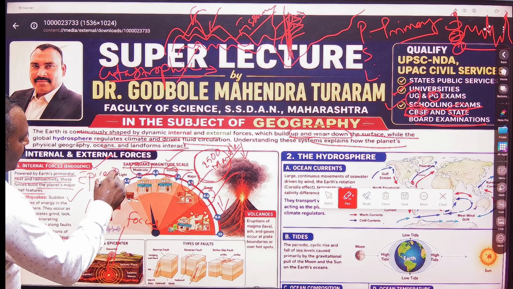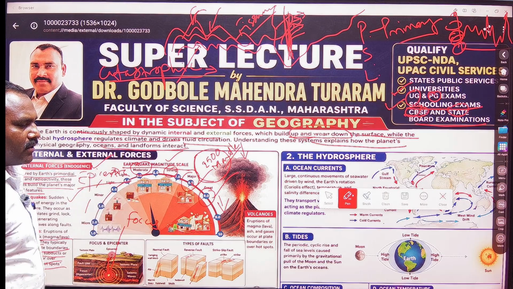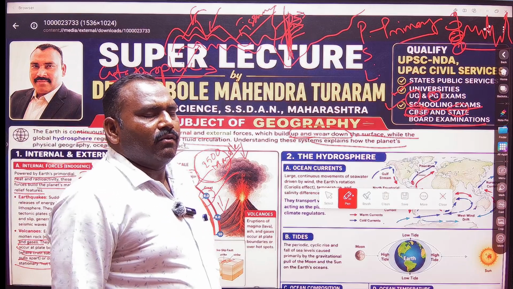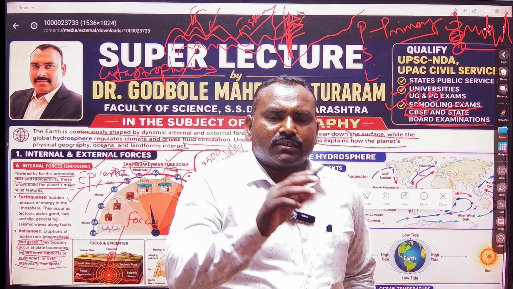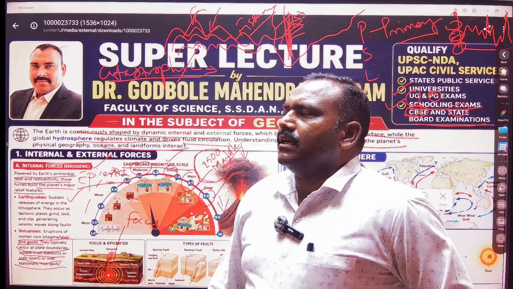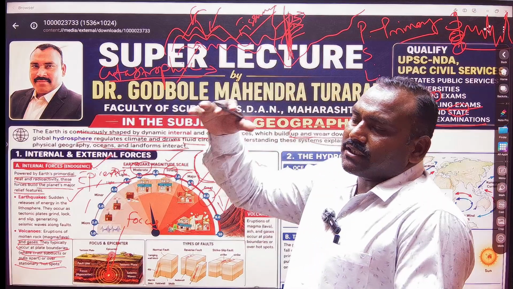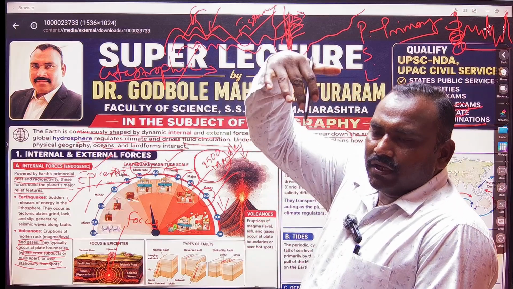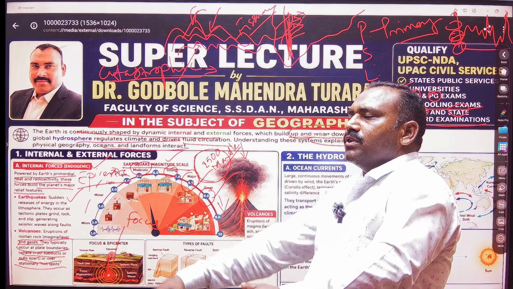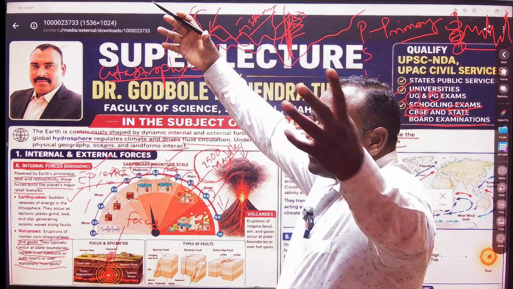Many times we read in the newspaper the earthquake of Nepal epicenter. It was situated on the northeast side of that city and this city. Okay, that is the epicenter. It is exactly situated vertically above the focus, and the focus is the center where the earthquake is emitted in different directions.